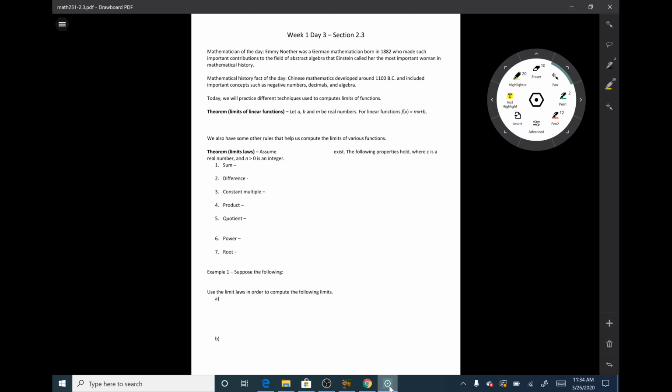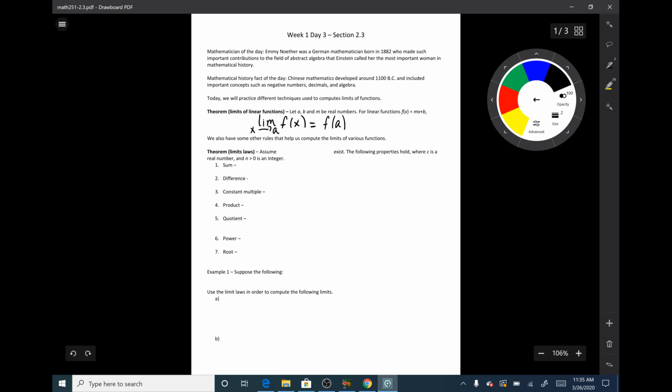All right, like I said, today we will be focusing more on how to find limits, and we are starting with a theorem. This is the limits of linear functions. So we have a, b, and m, they're real numbers, and if I have a linear function, f of x equals mx plus b, then the limit as x approaches a of f of x is simply this function evaluated at a. So this is f of a is equal to ma plus b.